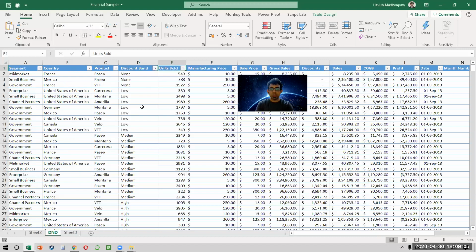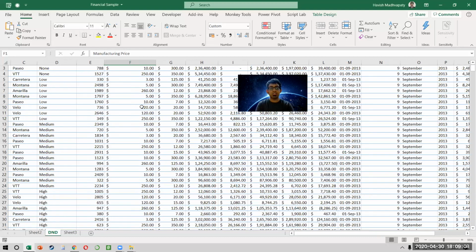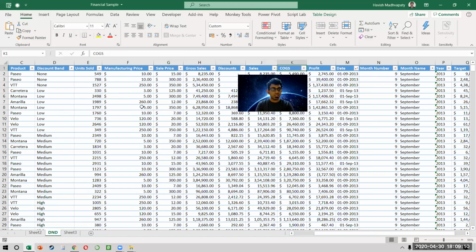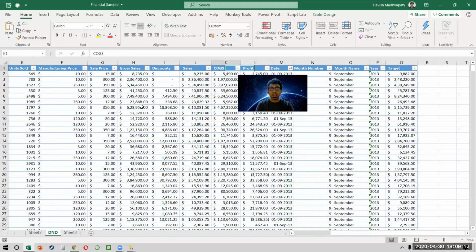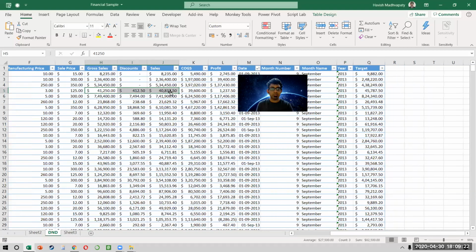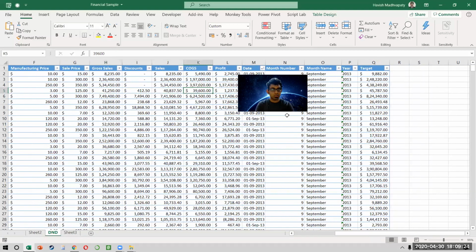Then we have the units sold, the manufacturing price, the selling price, the gross sales, discount, and sales. Again, it's a simple formula. The sales is nothing but your gross sales reduced by the amount of discount that you have offered. After that, you have the cost of goods sold, which is the cost that the company incurs on selling the good. So gross sales minus discount gives me the sales amount, and sales reduced by the cost of goods sold gives me the total profit that I'm earning.